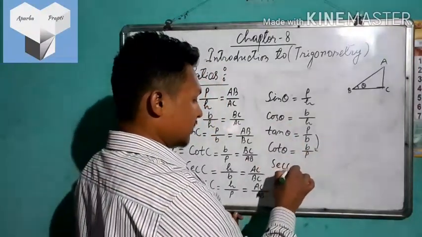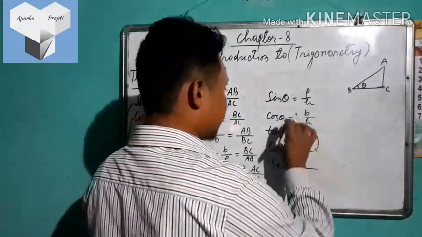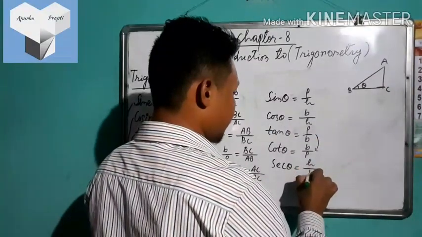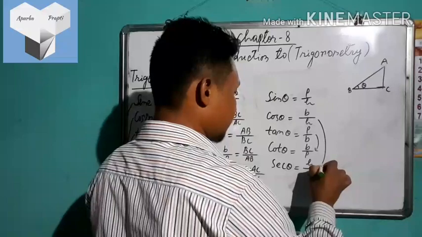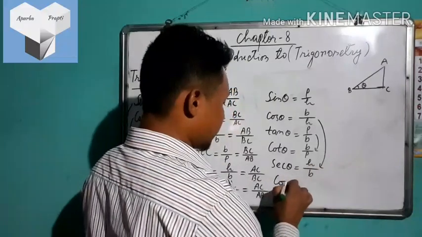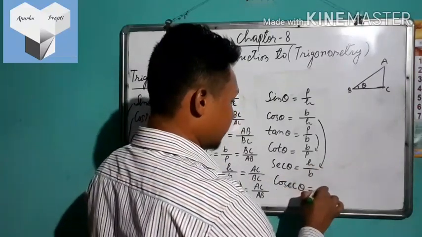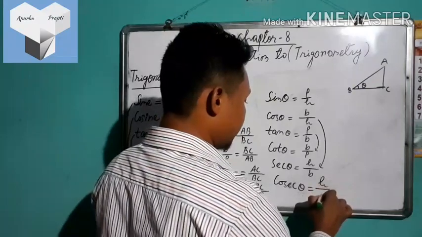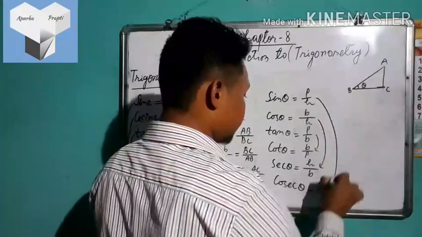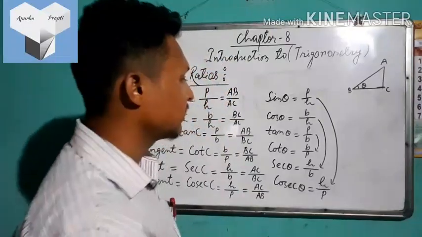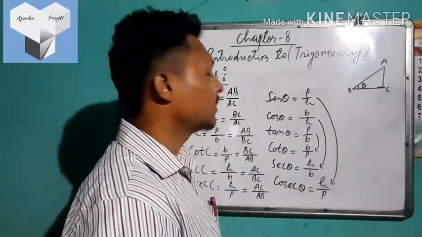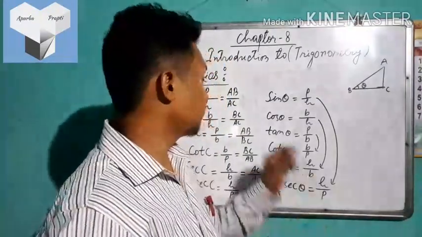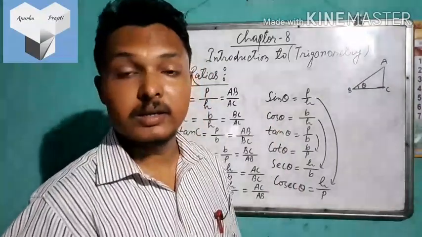Sec theta will be the inverse of cos, H by B. And cosec theta will be H by P. So this is the introduction to the basic trigonometric ratios.